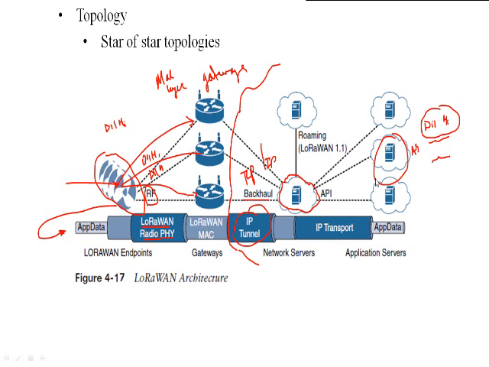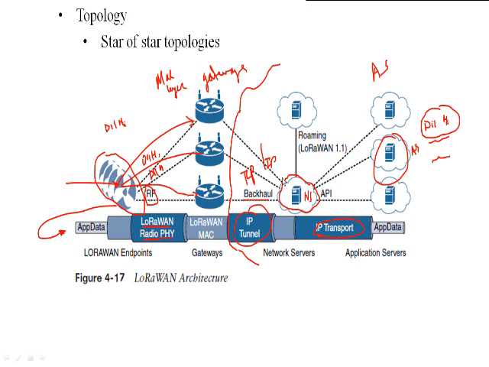So this is the network server, and this is the application server. The network server uses IP transport again. In the TCP/IP suite, for transport it can use either the TCP protocol or the UDP protocol in order to transmit the data to the application server.